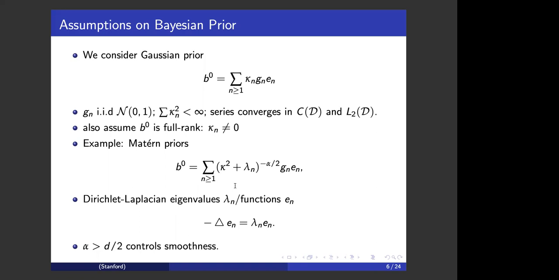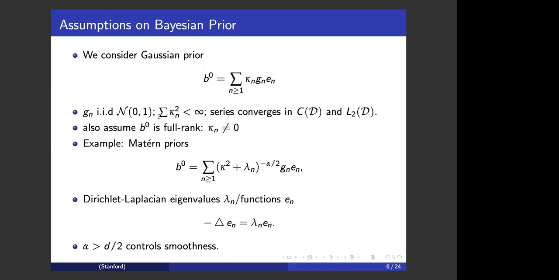In our framework, we consider quite general Gaussian process priors given by an infinite series, which involves a sequence of eigenvalues kappa n, a sequence of IID univariate Gaussians G n, and a sequence of orthogonal bases of L2(D), which are the e n. We assume the series converges in the sense of continuous function space as well as in the sense of L2.